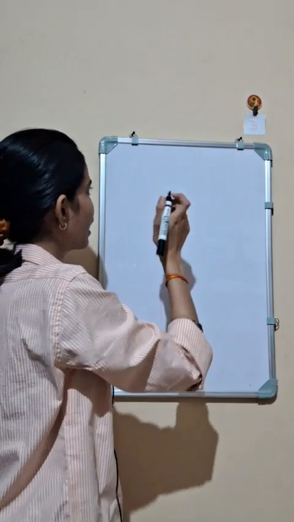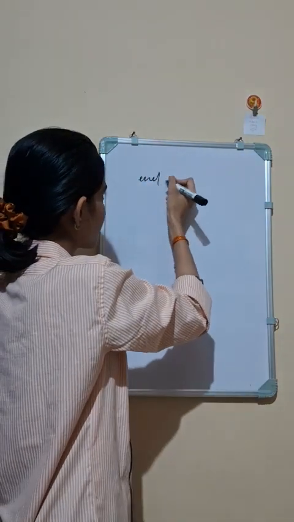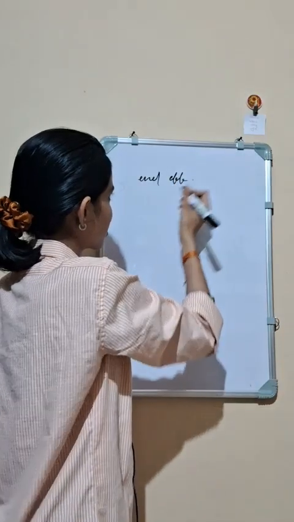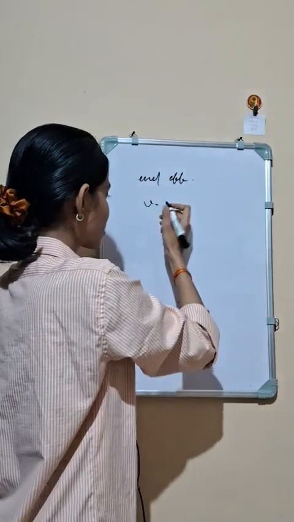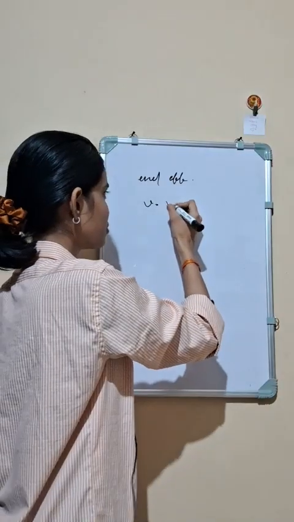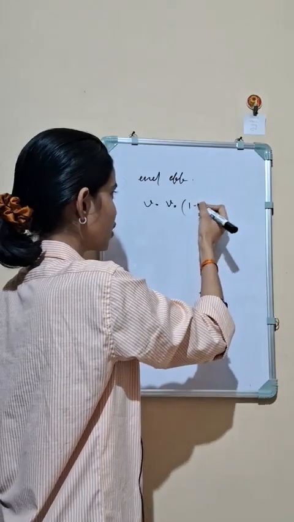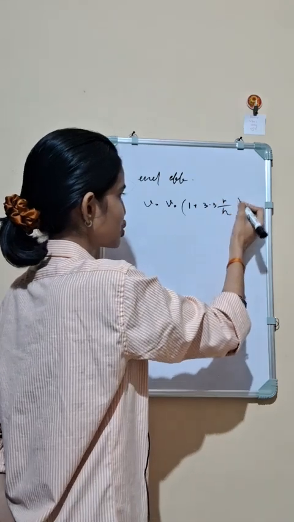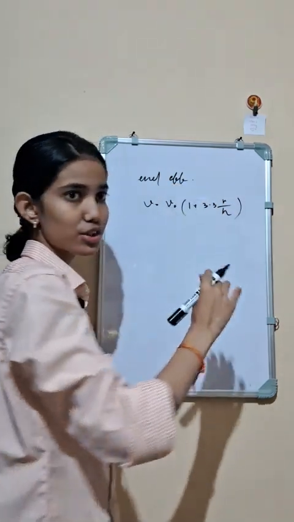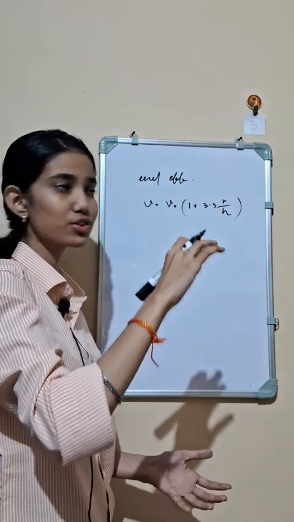The end correction will be like this: if we are trying to find the actual velocity, it equals the velocity found into 1 plus 3.3 r by h, because the end effect is due to the limited height h of the viscometer.